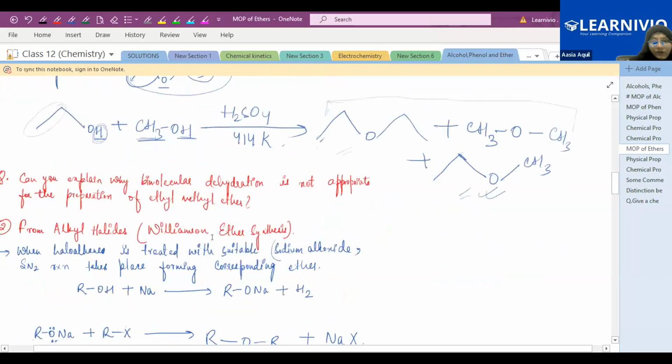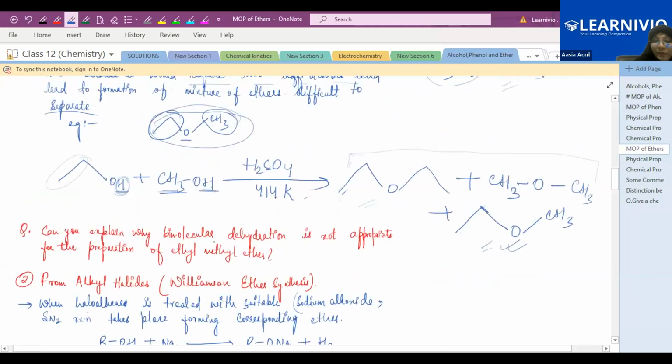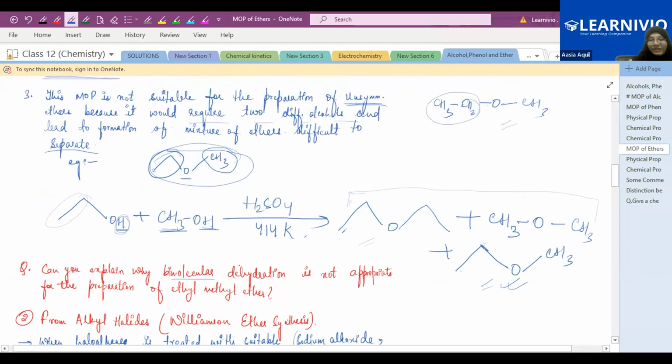Okay. Yeah, this is the question. Can you explain why bimolecular dehydration is not appropriate for the preparation of ethyl methyl ether? Why is it not prepared that way? It is not appropriate. So this point you can write. Okay, you can write the answer, these 3 points